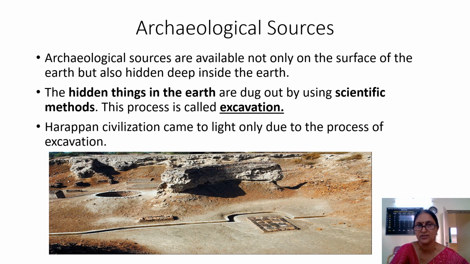So, the process of digging out the hidden things in the earth using the scientific methods is called as the process of excavation. See, the oldest civilization of India, that is the Indus Valley civilization, it is also called as the Harappan civilization. We did not know about that. Like 100 years before, we did not know about that. How did that come into light? That came into light during the process of excavation.